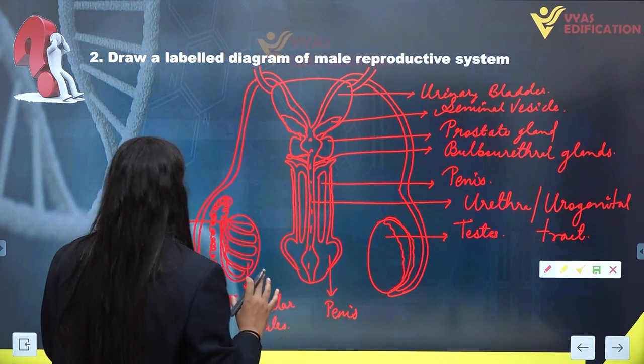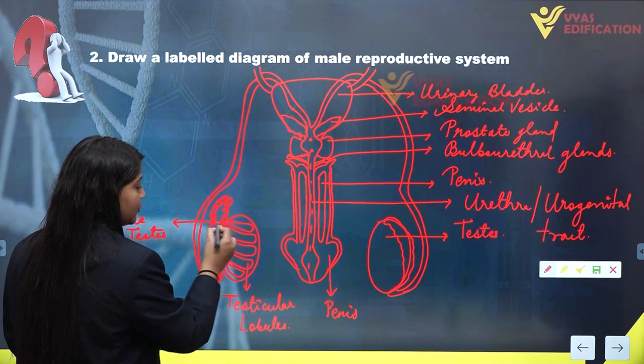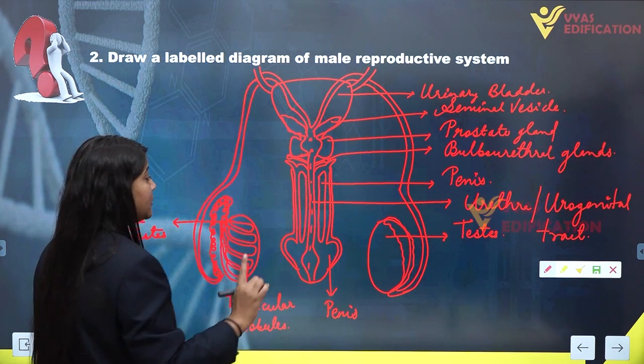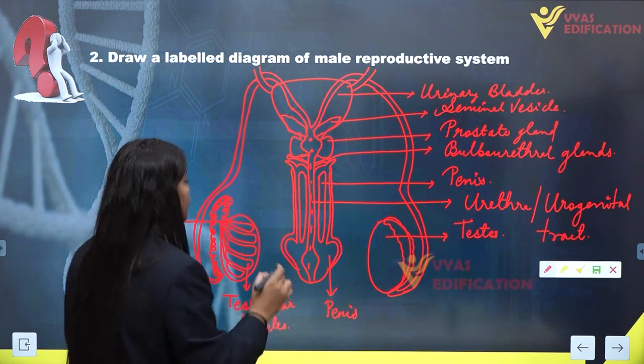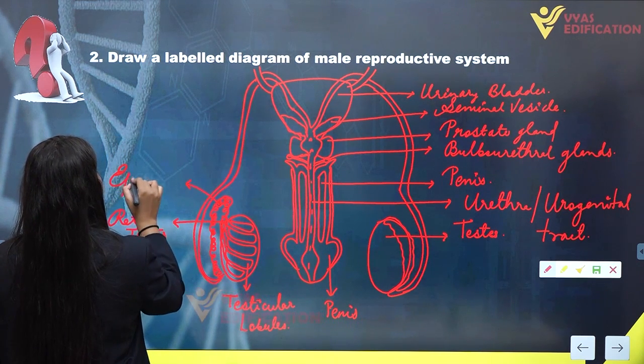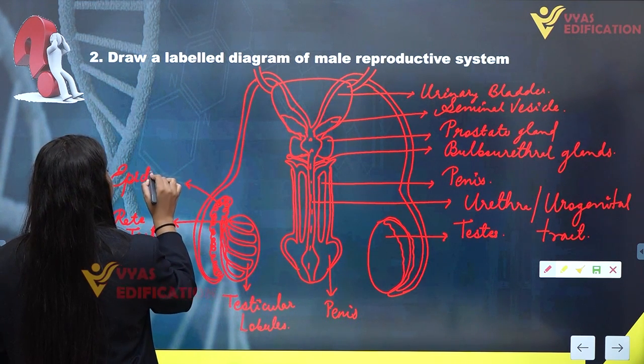Now let's come towards the duct system. This is the rete testis, and this is the highly coiled tube of the male reproductive system and the longest tube also. This tube is known as the epididymis.